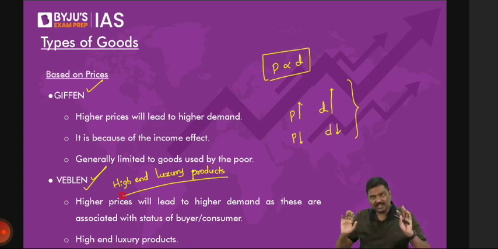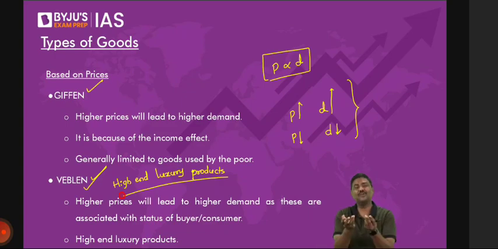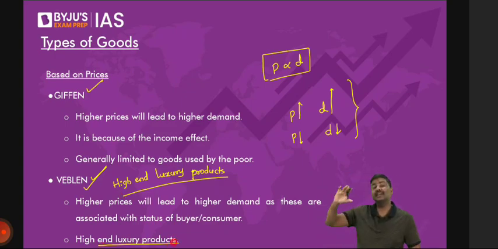I hope you understand, not just the one which are purchased by the rich, but the ones which are purchased by very, very ultra rich people, right? All of these products which we can think of purchasing, but we do not have sufficient resources to purchase it. So have a look at this, high-end luxury products, real estate, not just any real estate, but very, very costly real estate, diamonds, very, very high carat diamonds, etc. Luxury cars, Rolls Royce, etc.